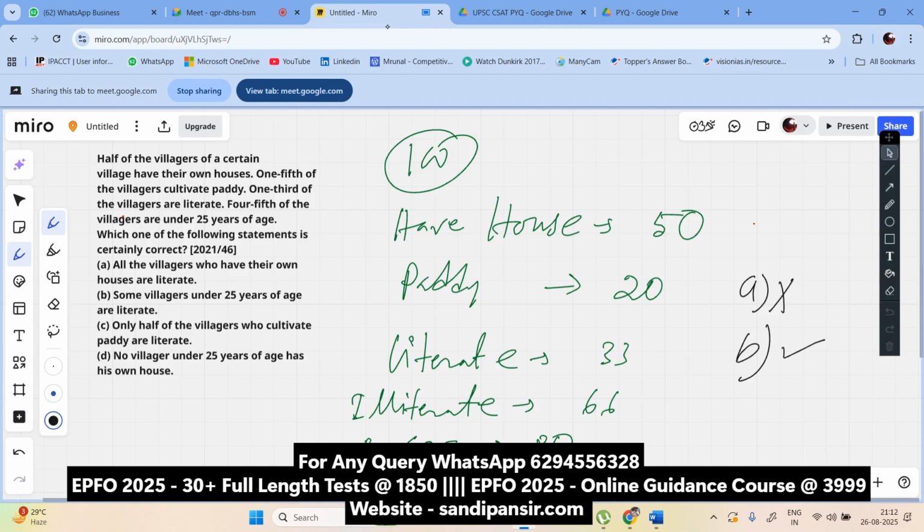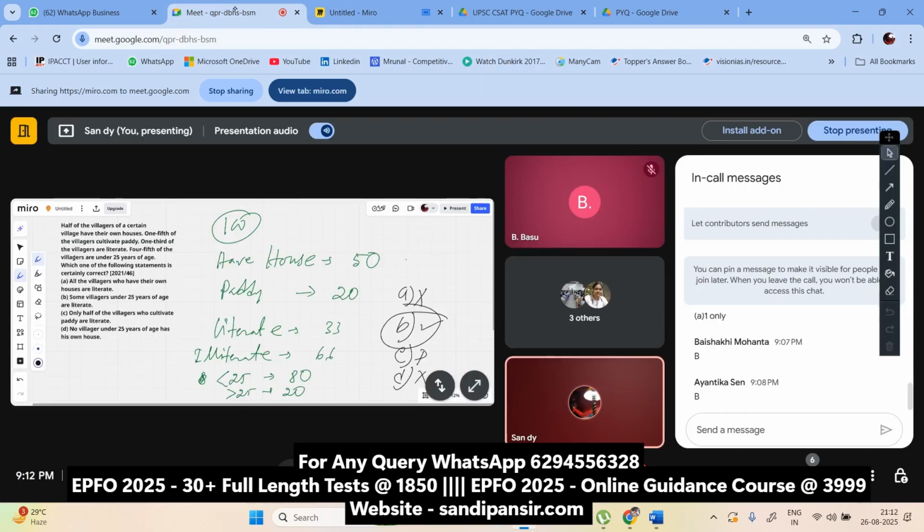Only half of the villagers who cultivate paddy are literate. You cannot say, because they might be literate, they might be illiterate. So it's a possibility. No villagers under 25 years of age have their own house. Under 25 cannot be established. That means only option B. Got it? Yes, you got it right.